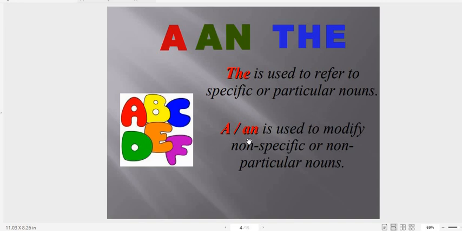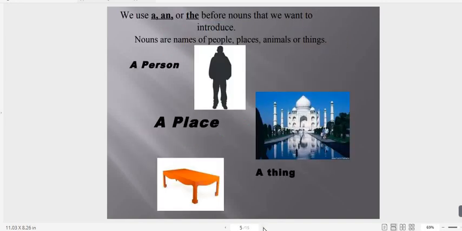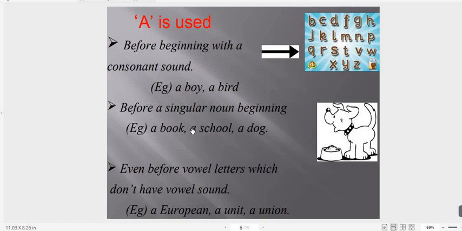And when we use a and an before the noun, it is used to modify non-specific or non-particular nouns, which means when we want to talk about nouns in general, we use a or an before it. So let's see here, a is used before words that begin with consonant sounds. For example, a boy, a bird.